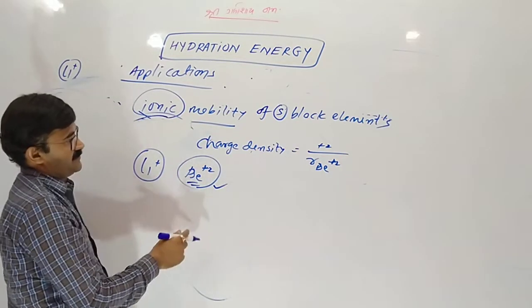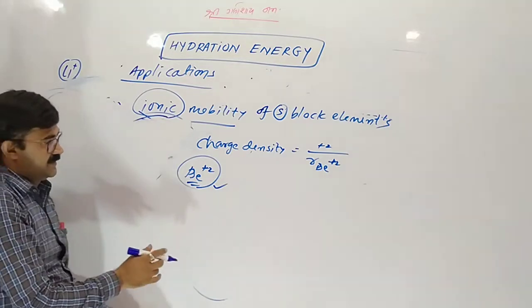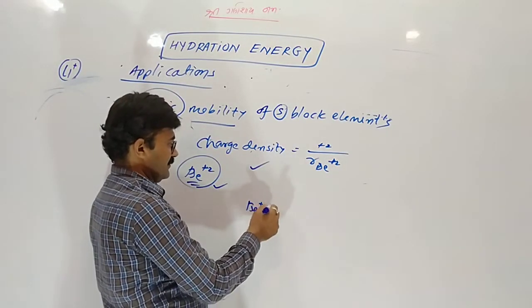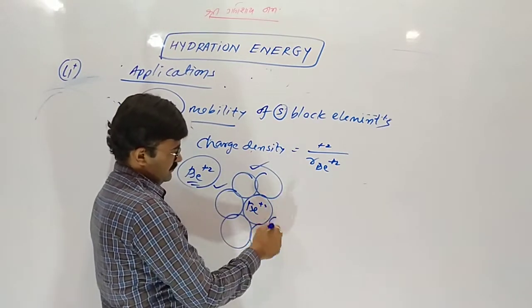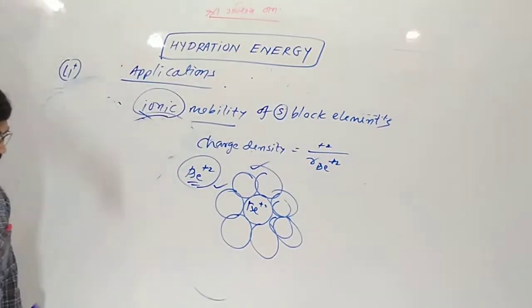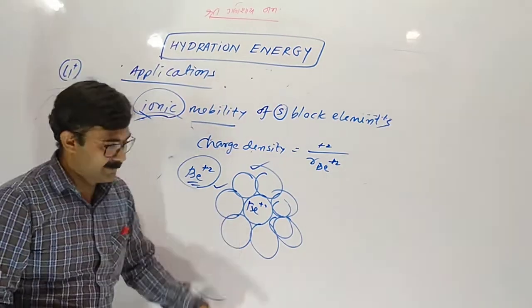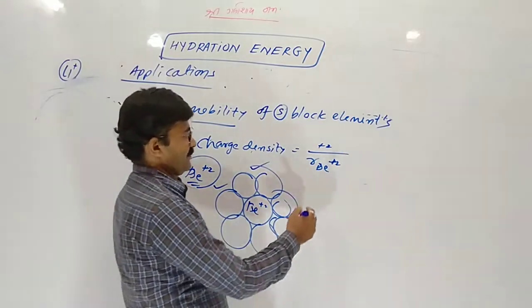Why? Beryllium is very small in size compared to Li plus. Here there is great attraction toward water, so due to that more molecules of water surround beryllium. So the aqueous radius of beryllium becomes huge, so mobility becomes less.